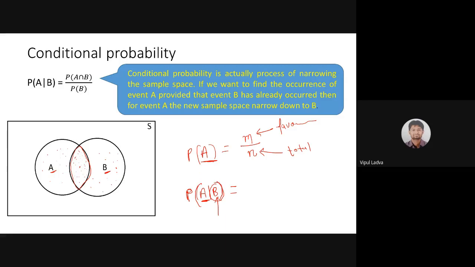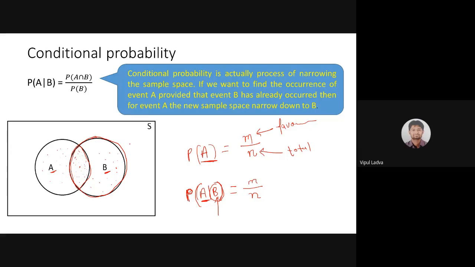If this is once again the probability, then the formula will remain the same. We need to identify the variable cases and divide it by the total cases. Now, in this scenario, the total cases will be event B, which must occur first. So all these elements will act as the total cases.